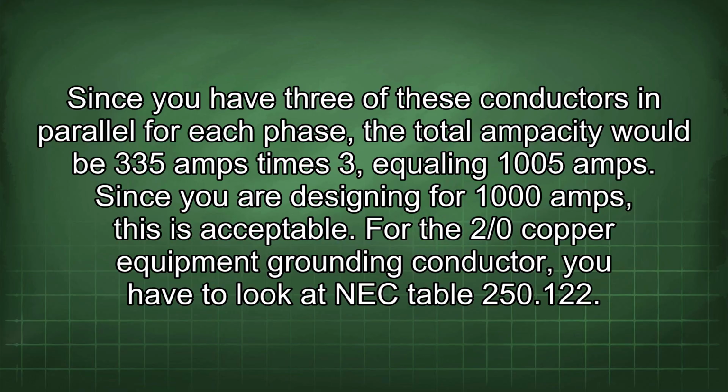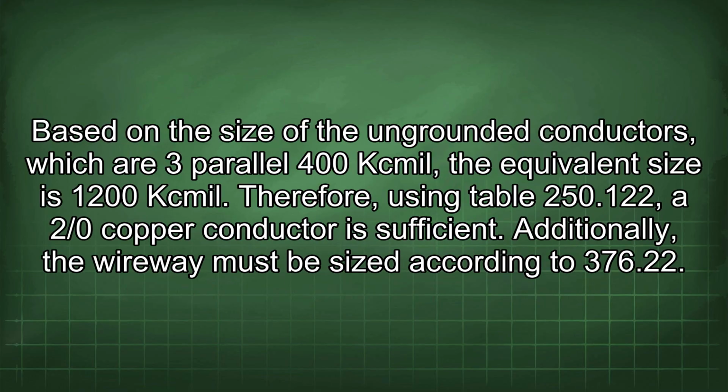For the 2/0 copper equipment grounding conductor, you have to look at NEC Table 250.122. Based on the size of the ungrounded conductors, which are 3 parallel 400 kcmil, the equivalent size is 1200 kcmil. Therefore, using Table 250.122, a 2/0 copper conductor is sufficient.